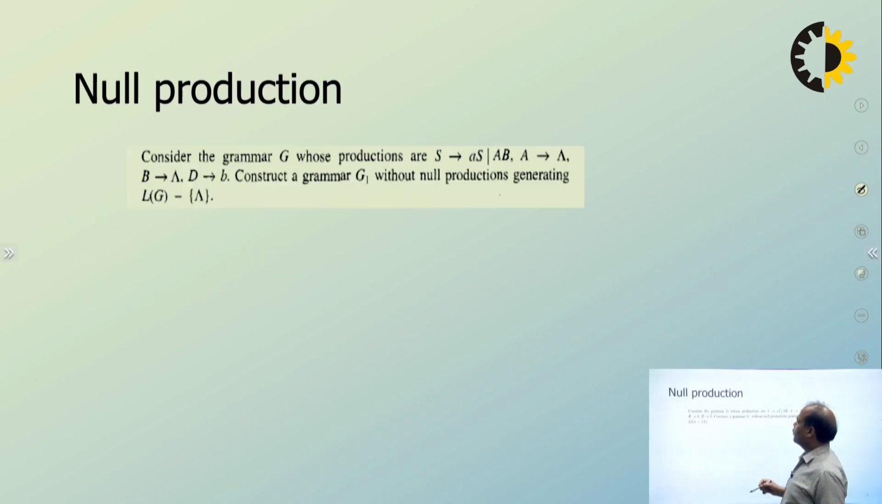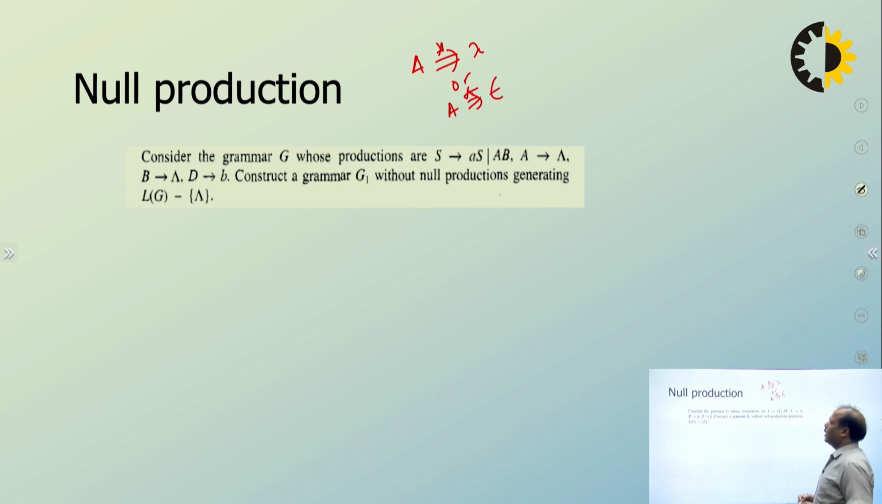So null production, as we know, is any production of the form A goes to lambda, or we call it A goes to epsilon. Any production of this form is called a null production, right? Such productions have no role in language derivation, so it is advised to remove them. Second, storing null productions in a computer is also not an easy task.